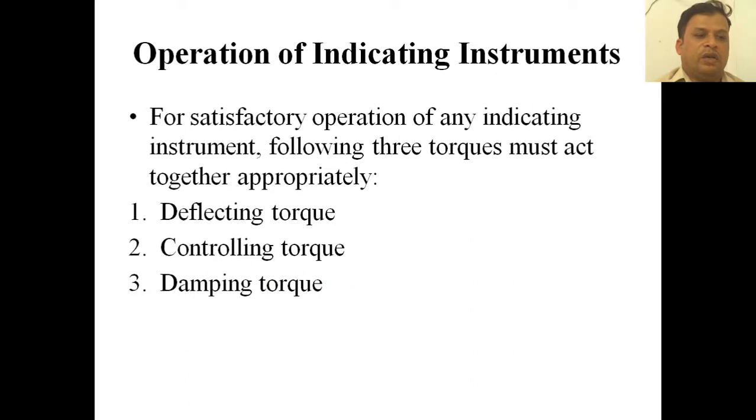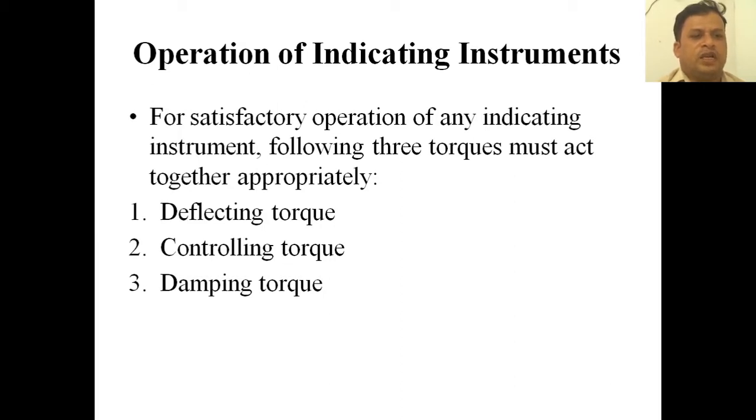And coming to the operating of indicating instruments, for satisfactory operation of any indicating instrument, the following three torques must act together appropriately. So I repeat this point. As we just said, indicating instruments are nothing but ammeter, voltmeter, wattmeter or power factor meter, all these are indicating instruments.